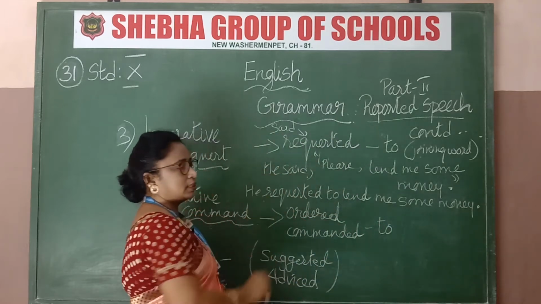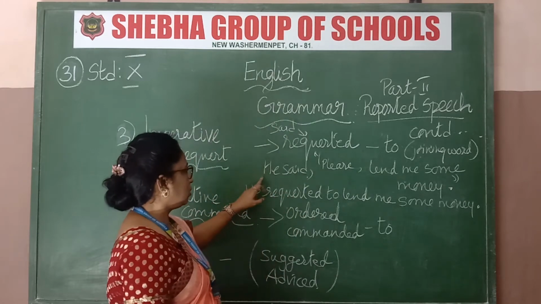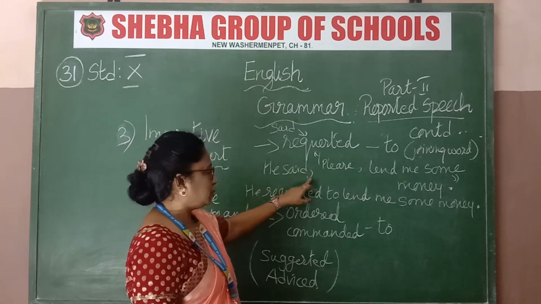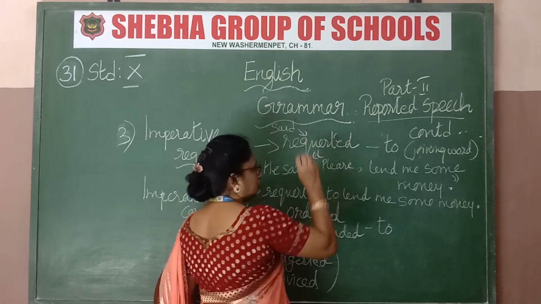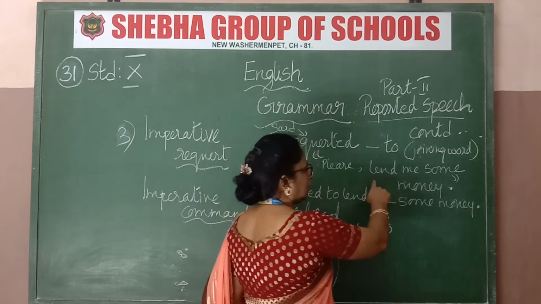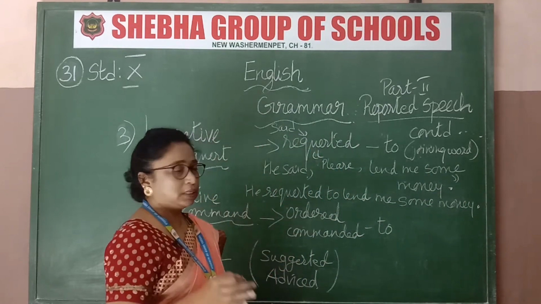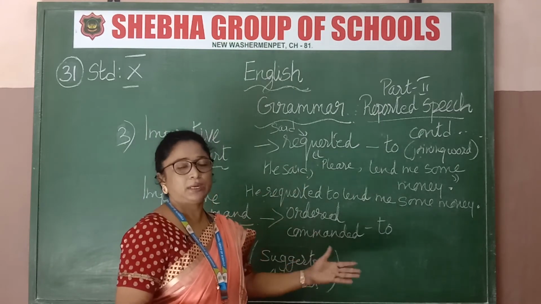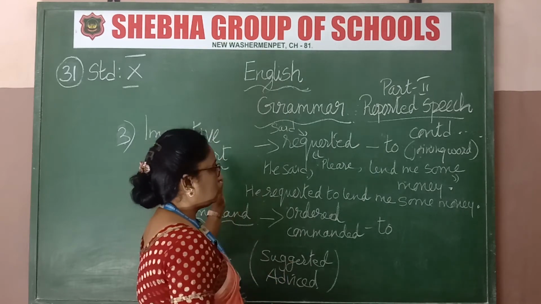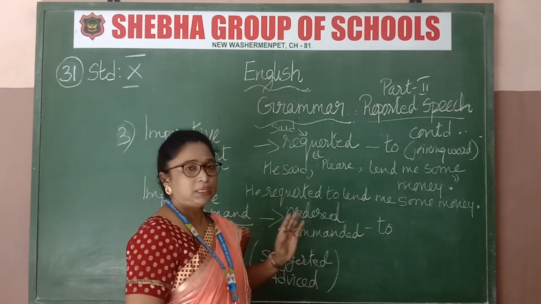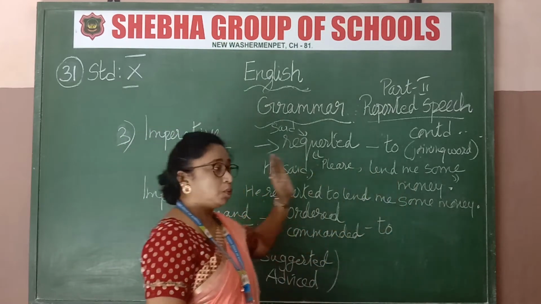When you are writing direct speech, you need to know all the punctuation marks. The starting letter should be a capital letter, then after said you must put a comma, then open quotes, then please, comma, then lend me some money, close quotes, full stop. So much is there in direct speech. That itself you are going to report. Report means indirect speech, the second person, third person. For that speech you have to take out all the punctuation. Only the starting letter should be a capital letter, and at the end there should be a full stop. That's all. Now how are we writing it?